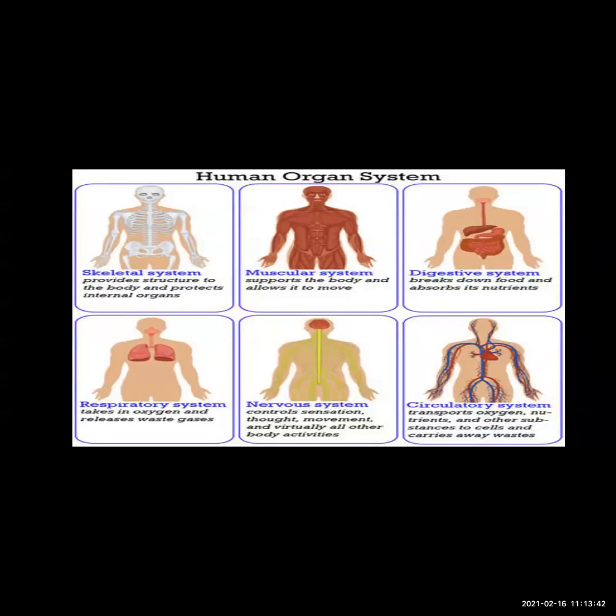Now let us see how excretion takes place in case of human beings. As I said, human being means human organ system. It is complex. Human beings are multicellular, so they are made up of many cells, and they have many systems in our body, like the skeletal system, muscular system, digestive system, respiratory system, nervous system, and circulatory system. So we are going to learn about the excretory system.